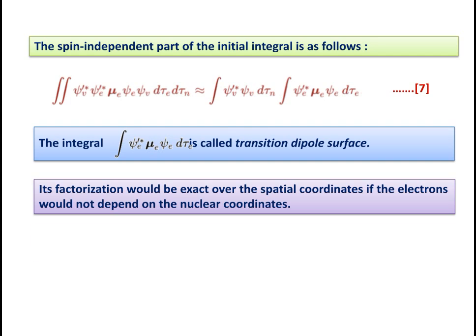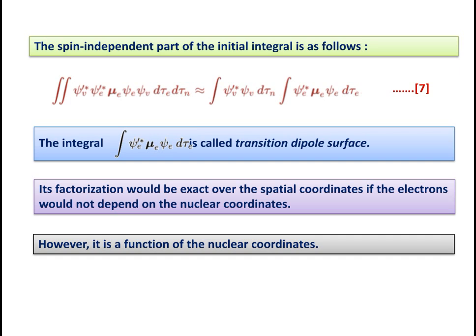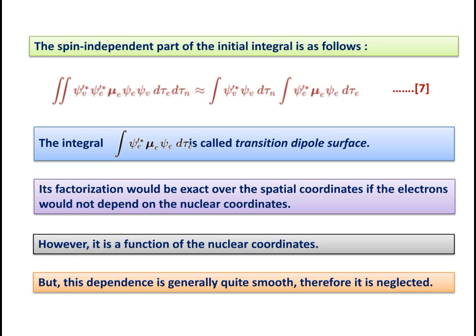Its factorization would be exact over the spatial coordinate if the electrons would not depend on the nuclear coordinates. So this transition dipole surface is basically the integral of electronic space. If we assume that the electron does not depend on the nuclear coordinate, then its factorization would be quite easy. But the thing is, it depends on the nuclear coordinates, therefore it is a function of the nuclear coordinates, but this dependence is quite smooth, therefore it is neglected.